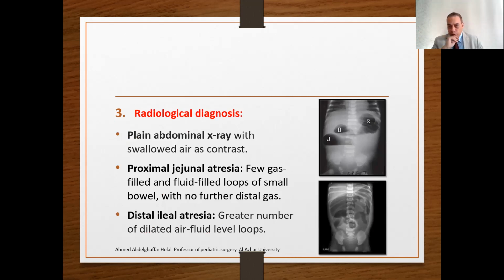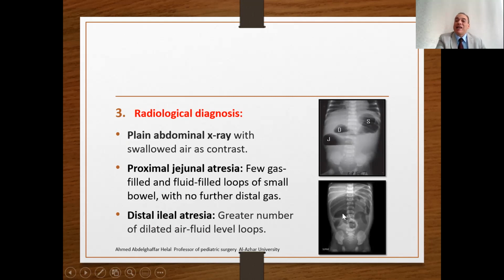The radiological diagnosis: we start with a plain X-ray with the swallowed air as a contrast. We will find what's called the triple bubble sign: a dilated stomach, dilated duodenum, and dilated jejunum. In the classic cases, you will see these pictures in proximal obstruction. If there is proximal jejunal atresia, there are a few gas-filled and fluid-filled loops of small bowel with no further distal gas. This is the classic proximal obstruction.